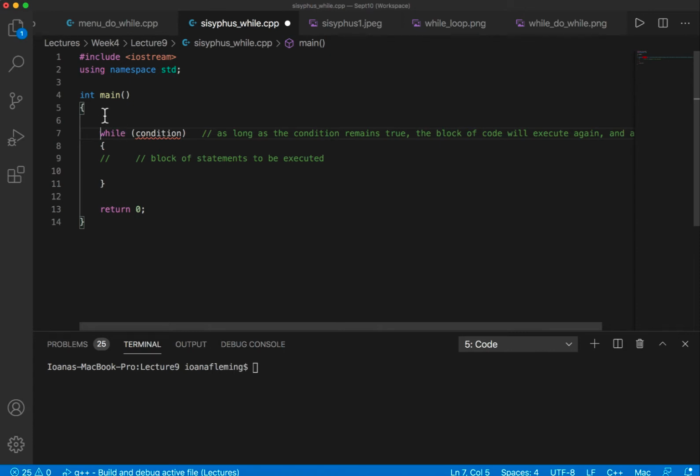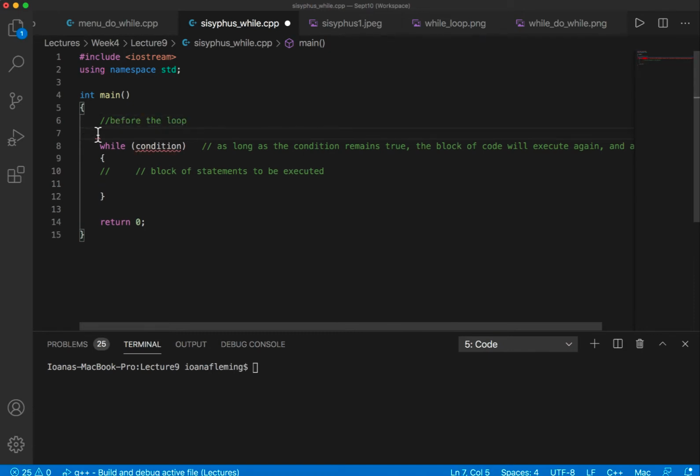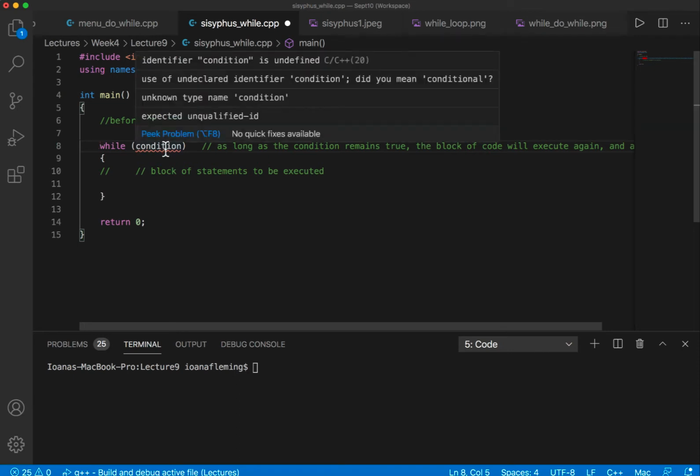So we have maybe some code here before the while loop. This is executed first. Then we arrive at the while loop statement. The condition is evaluated. If the condition is true, the block of statements is executed. Then we go back here on line 8. We evaluate the condition again.